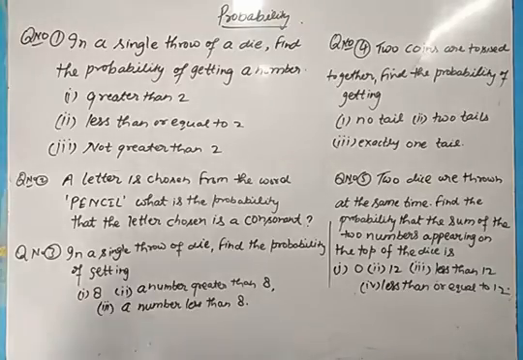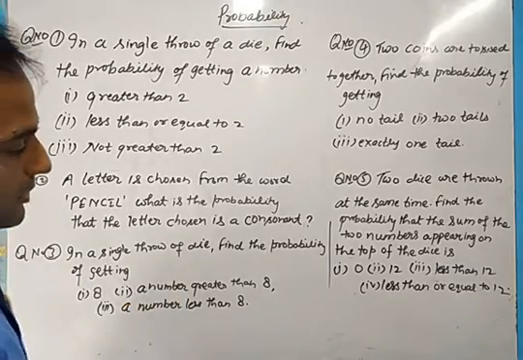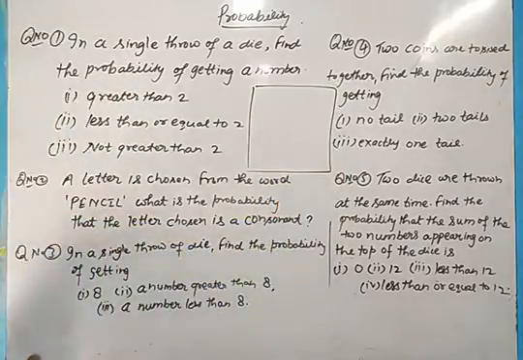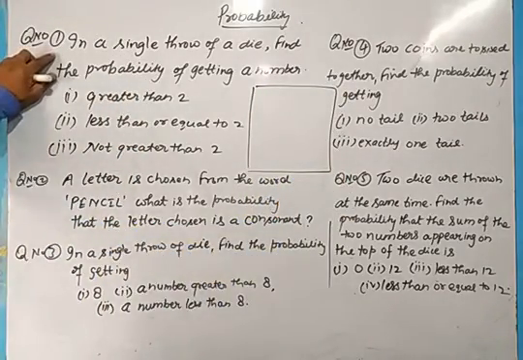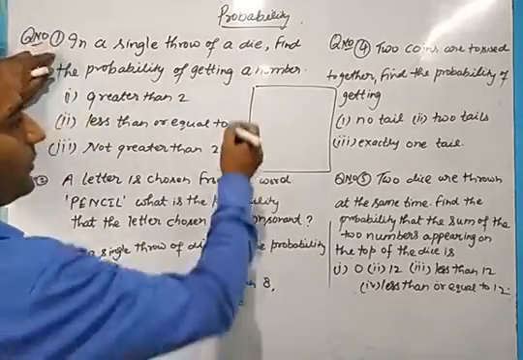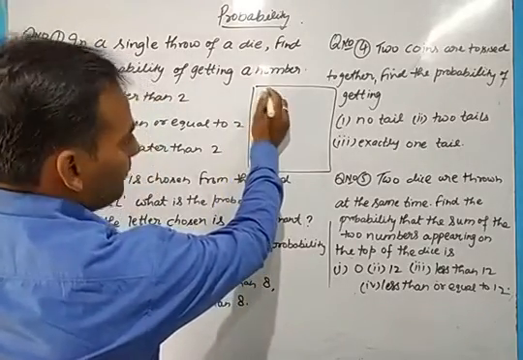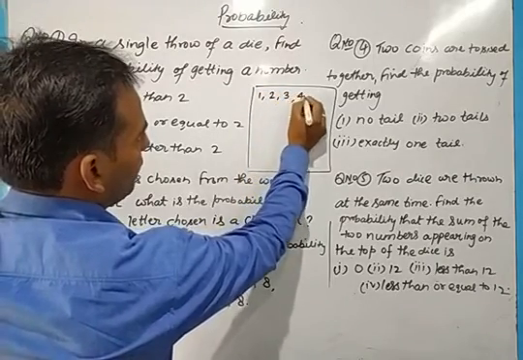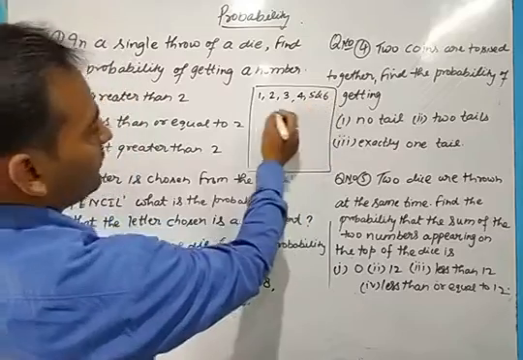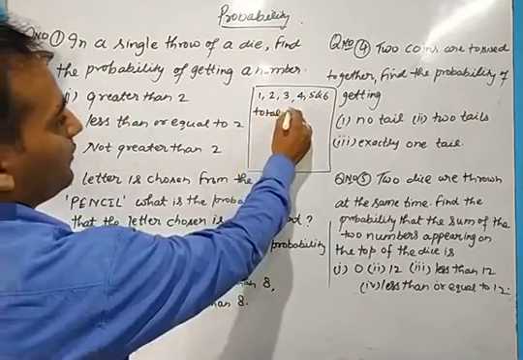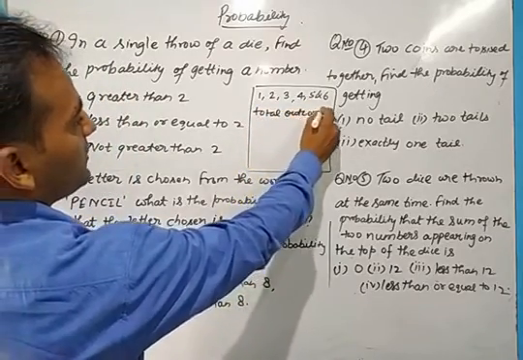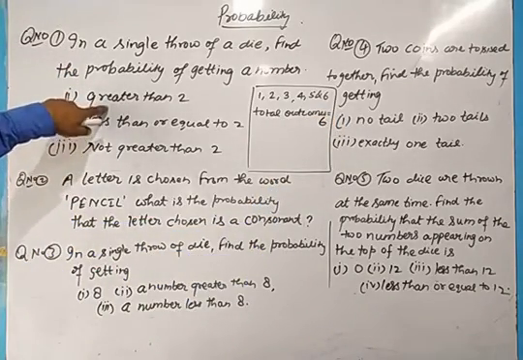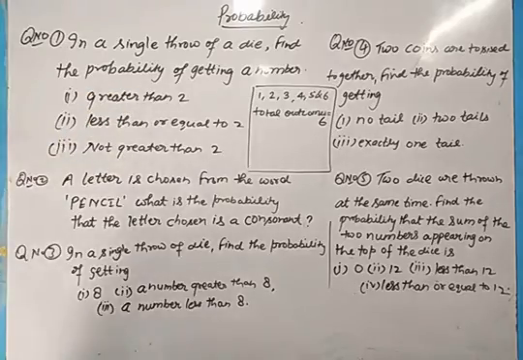Now let us see. Just to explain, in a single throw of a dice, the total number of outcomes will be 1, 2, 3, 4, 5 and 6. Total outcomes will be 6. What is the probability of getting a number greater than 2?